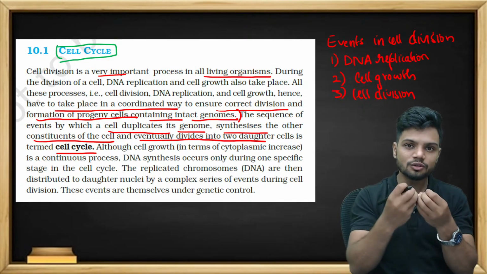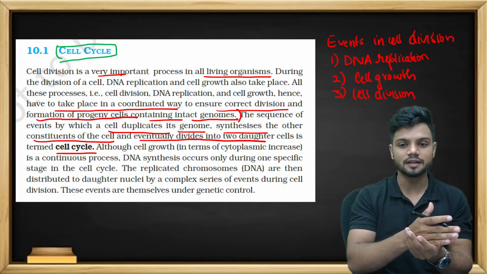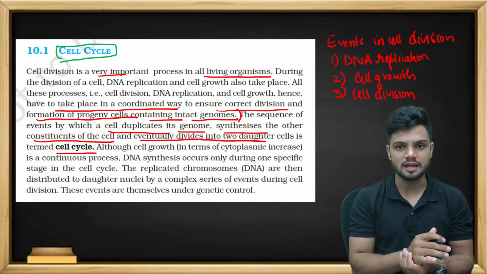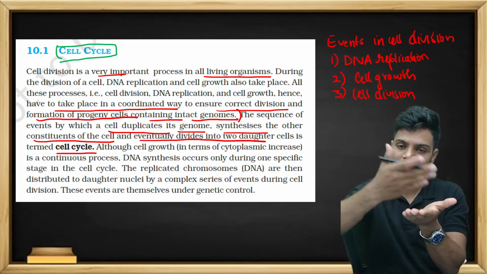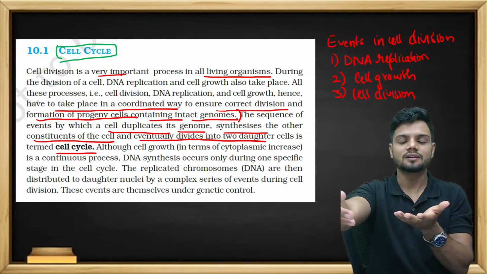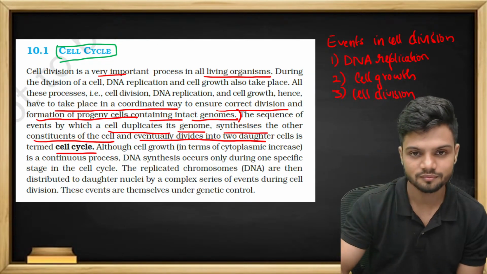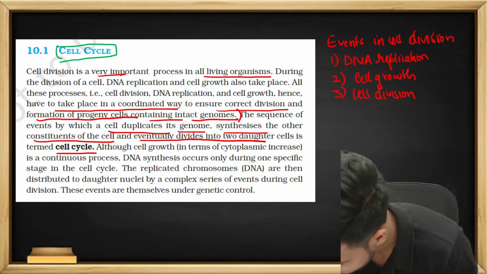Similarly, for a cell to divide, there are a few events: DNA replication, the cell growth, then the cell division. It happens in an order. When this happens in an order, the entire order itself is called the cell cycle.